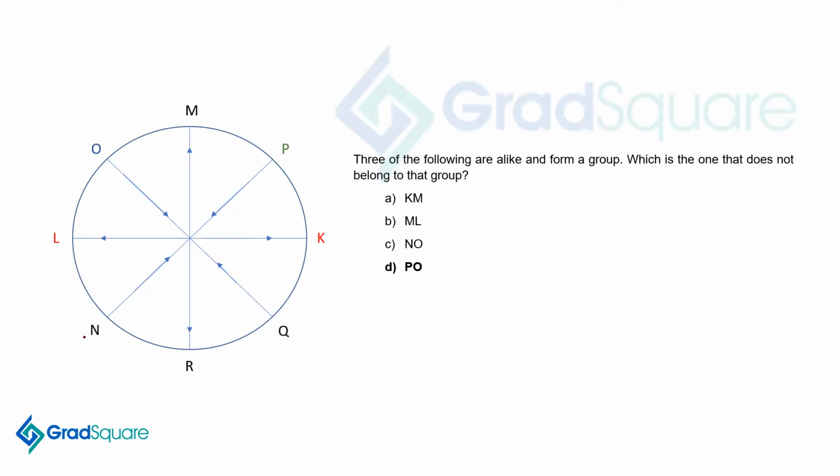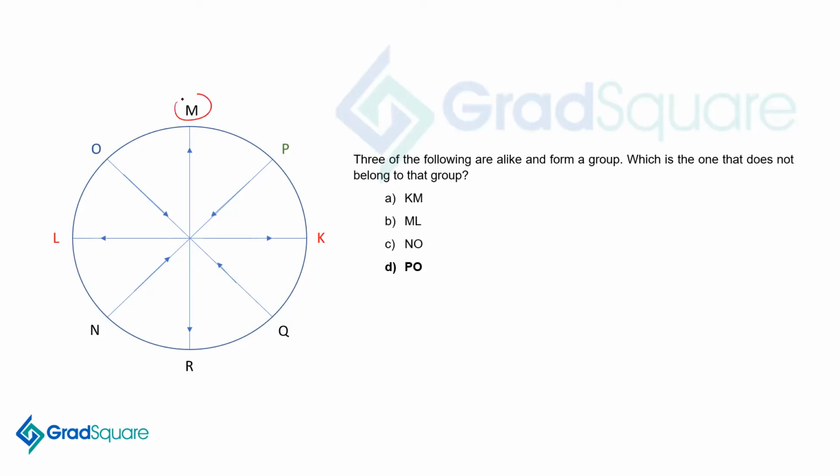So if you look at the directions now, K and M, K is same direction, M is same direction, and M and L, same directions, N and O, again same directions, but P and O, if you look at, they are also now same direction only. So this is also not the one that we are looking for.